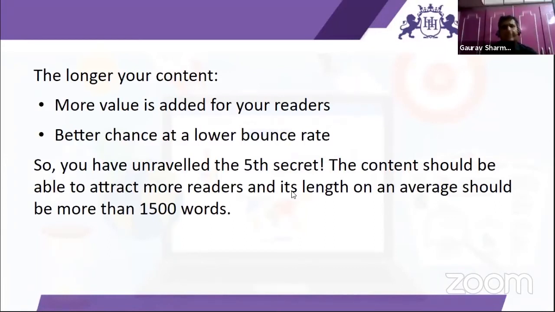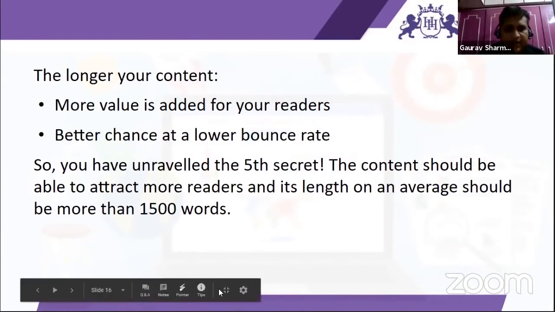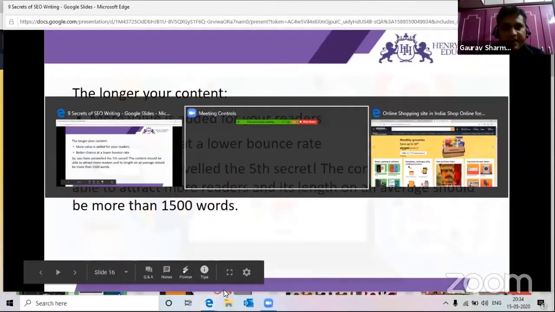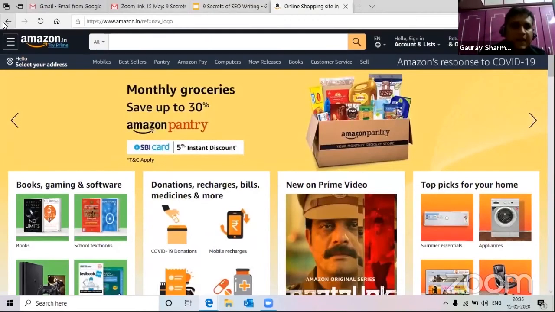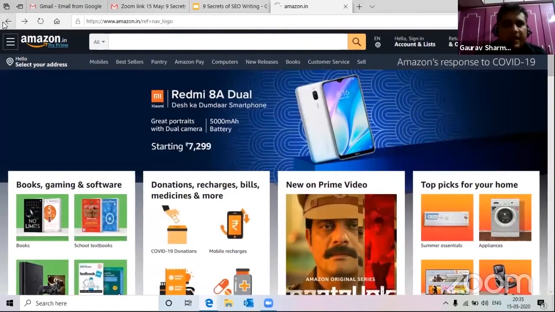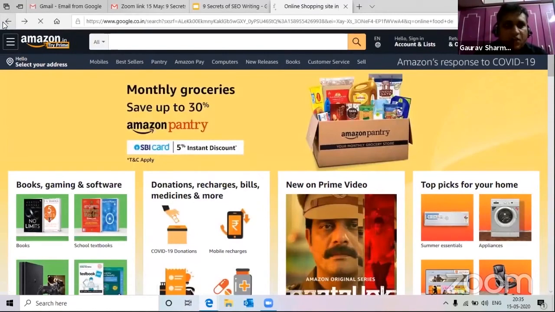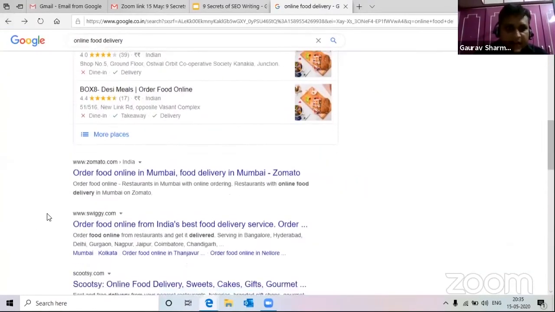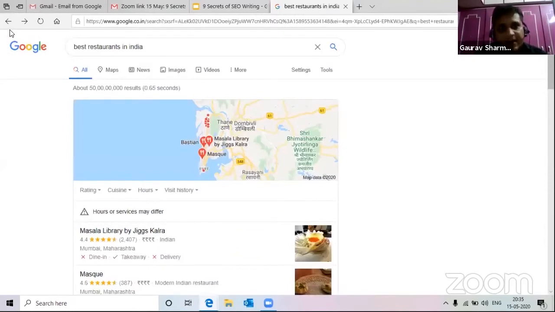Now, the longer the content is, the better. If your content is around 1500 to 2000 words, at least people will scroll down and see what the content is about. If it has multiple titles, just like we saw in the previous example where we were checking content related to best restaurants or best places to visit near me, like this online food delivery, if the content is long, people will at least scroll down or click on some options.